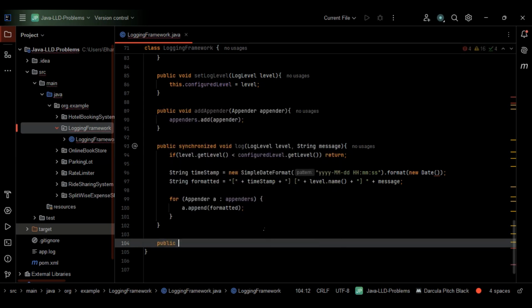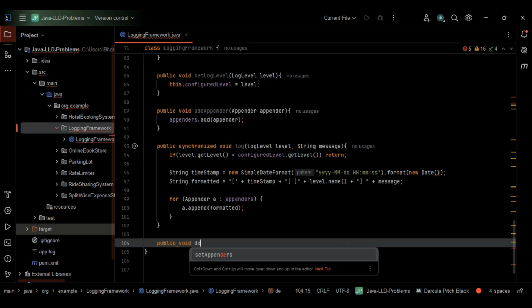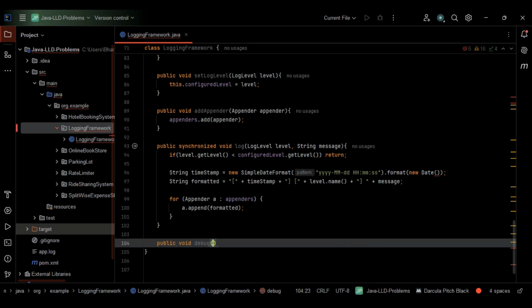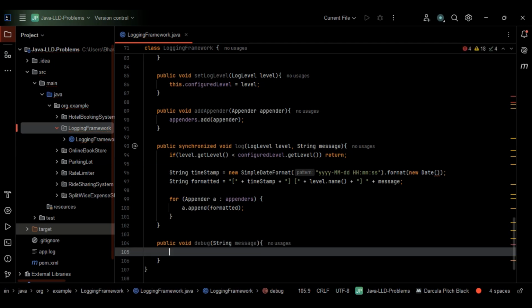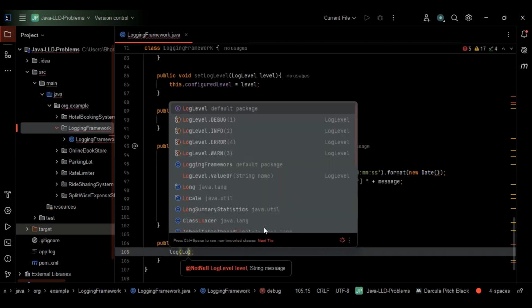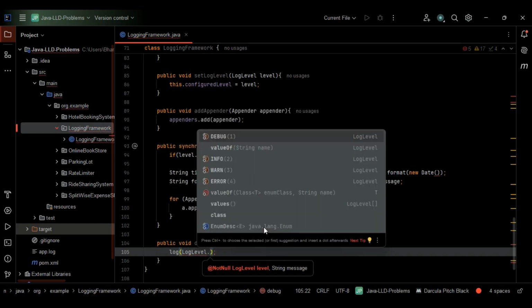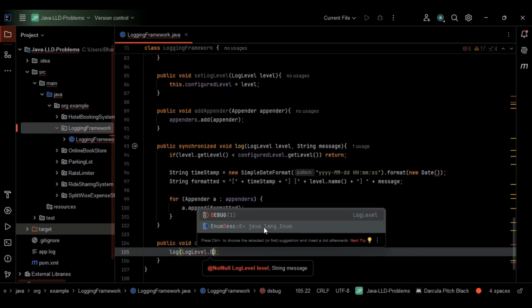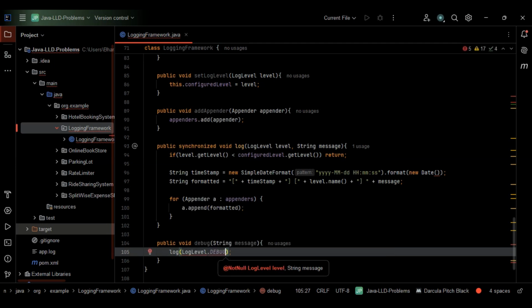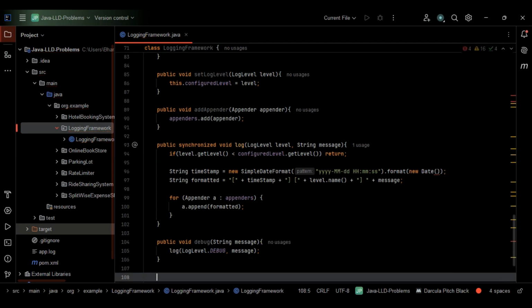So I'll just go with here a public void. Let me go with the name debug for the method. So let's pass the parameter message, which is of the type string here. So I'll just go with string message. In this case, within the method debug, what we need to do, we have to call the log with the debug level. So I'll just go with log here in this case. Log, within the log, what shall we pass? Log level. So we are calling the log with the debug level, right? So let me give here debug, also message. Let's pass the message as well, right? So this is fine. Let me come out of this method entirely.